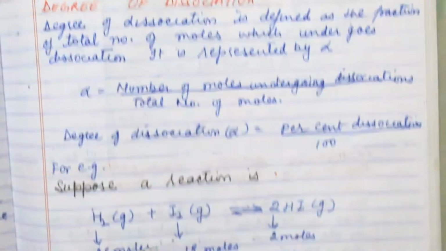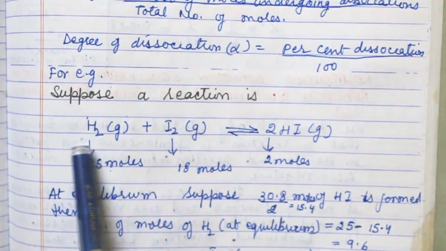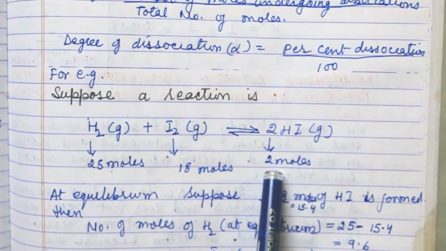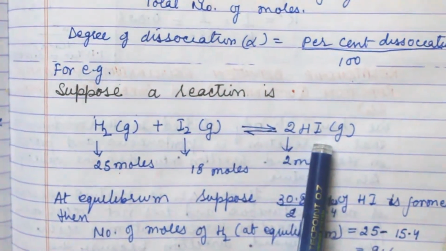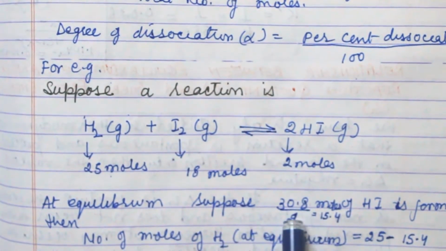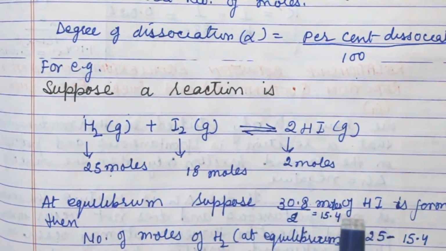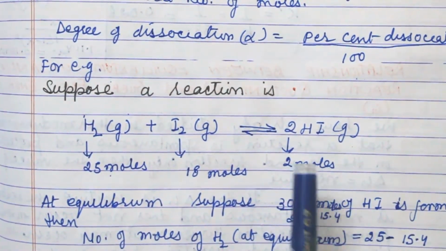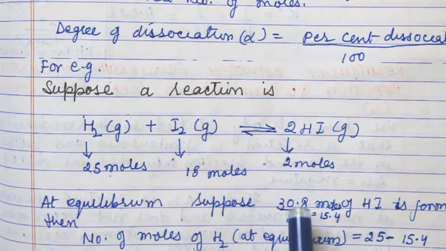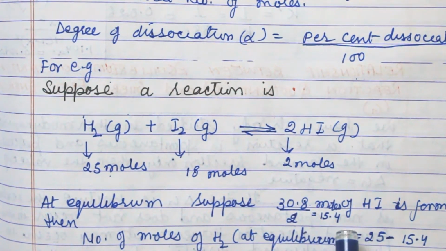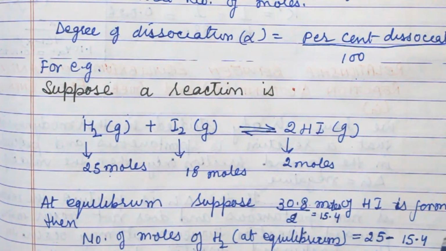For example, let us consider this reaction. In this reaction, H2 is 25 moles, I2 is 18 moles, and HI is formed when both of these are combined. So at equilibrium, suppose 30.8 moles are there. This is the 30.8 moles. Because the coefficient is 2, if we divide by 2, we get 15.4 moles of HI.